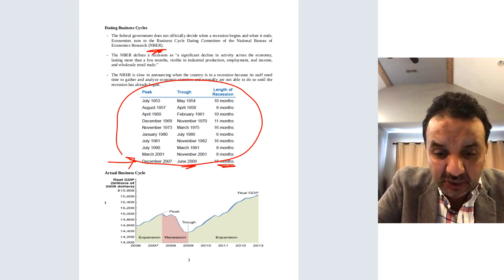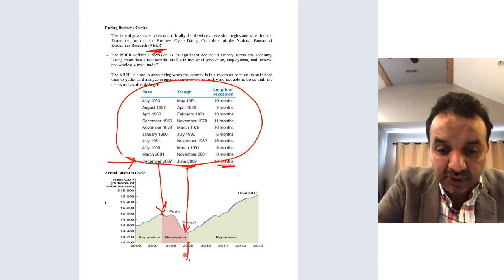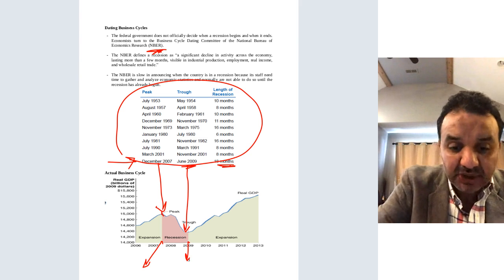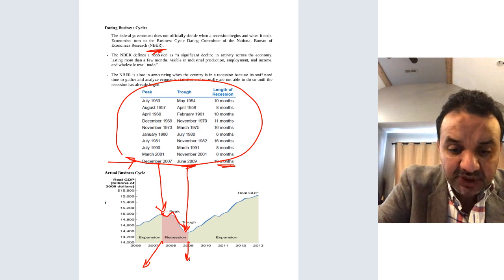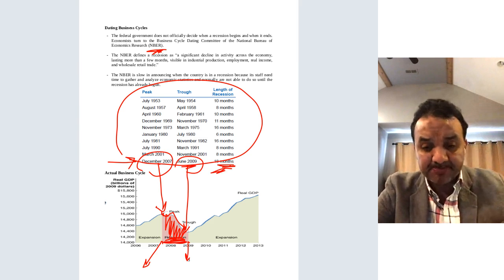This is 2007 here, so this is the peak, and the trough was June 2009 here. This is June 2009, and this is December 2007. So this part is the recession. That's why this period, from December 07 to June 09, is called a recession.